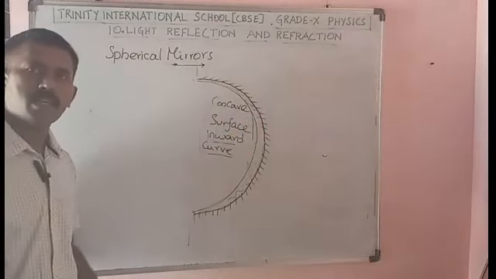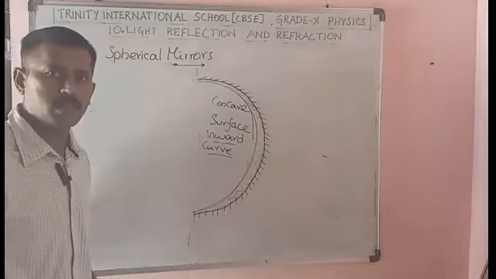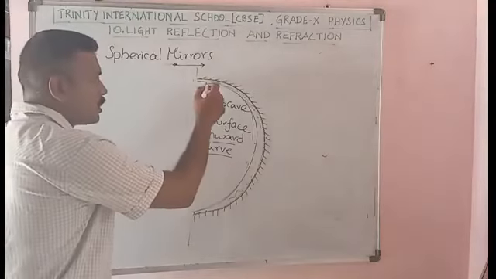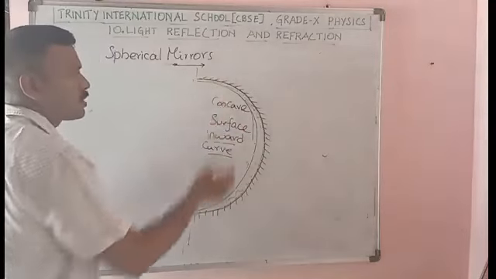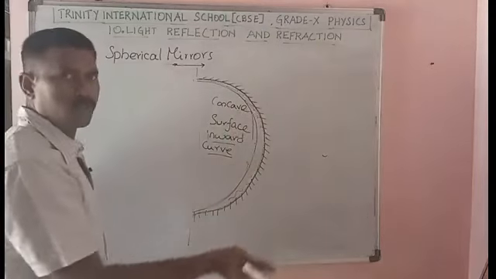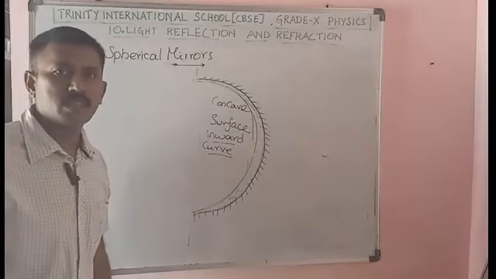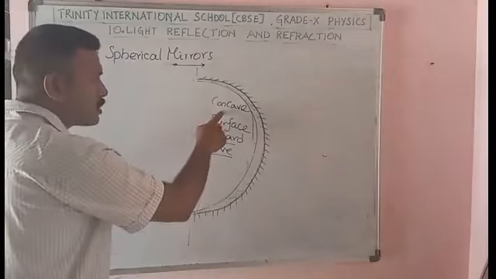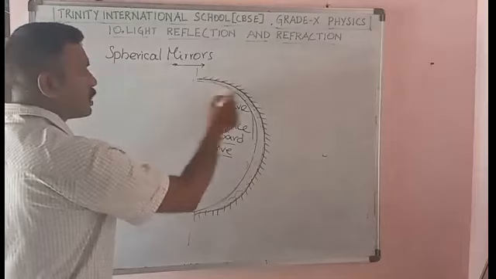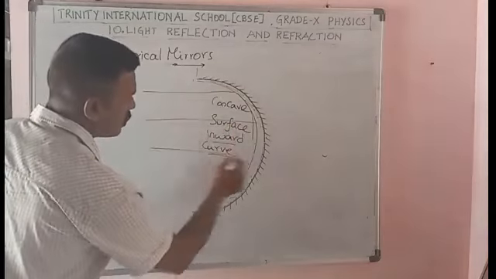So what happens in a plane mirror? You have a plane mirror, light rays will come and meet the plane mirror. Similarly, if you consider a concave mirror, this entire surface is a polished surface. Consider this as a mirror, as if the back side is like the board. Okay, so this inside you have a polished surface, that is a mirror. If you consider this as a concave mirror, then the light rays will come and meet this surface.